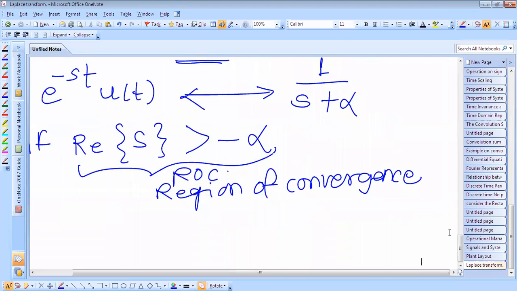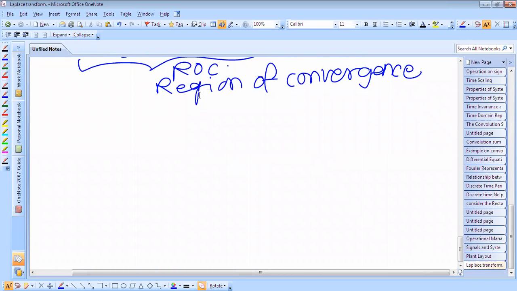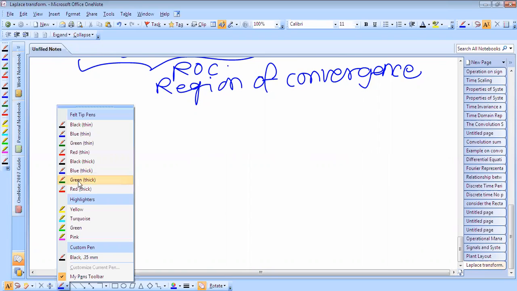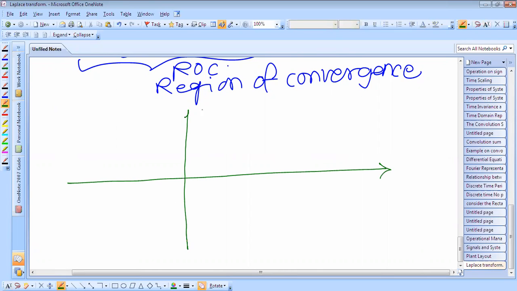So we can show this on the s plane, where this is sigma, the real part, and this is the imaginary part.